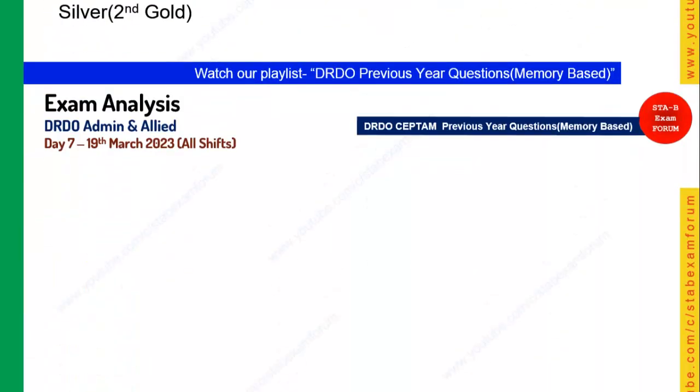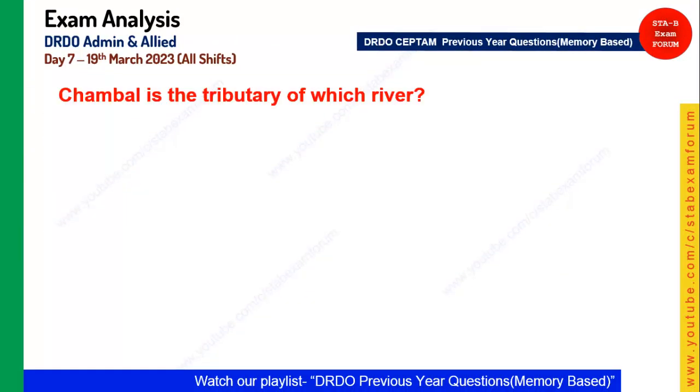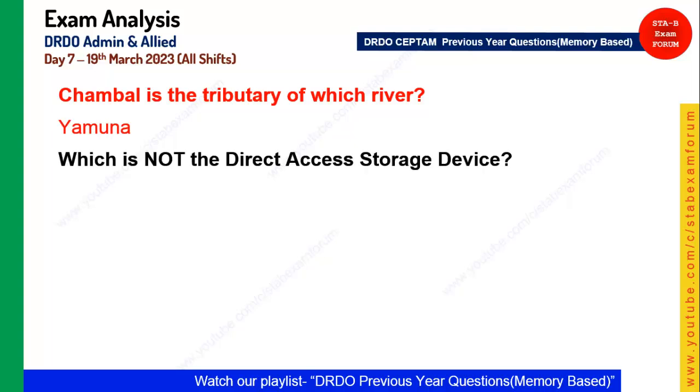Coming to the next question, Chambal is a tributary of which river? We have seen that on the first day one question on the Chambal river came, like Kota is situated near which river, but this time they have asked Chambal is a tributary of which river, and the answer was Yamuna. So Yamuna was the correct answer.